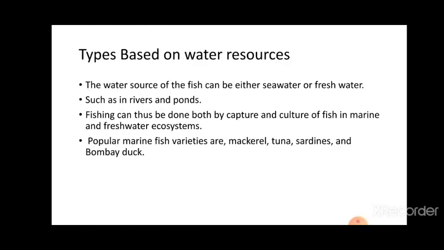The water resource of the fish can be either seawater or fresh water, such as a river and a pond. Fishing can thus be done both by capture and the culture of fish in the marine and the freshwater ecosystem. Popular marine fish varieties are the mackerel, tuna, and the Bombay duck.